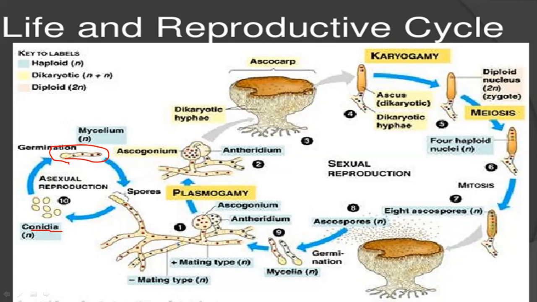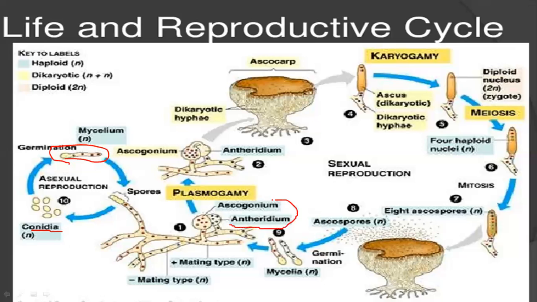So these directly develop into conidiophores, like this type of structures, and they again form conidia, and then they shed down and again form the same hyphae or mycelium. So this type of hyphae or mycelium grows again from the conidia or the spores. We don't say spores here, we say conidia. They form according to the temperature and environmental conditions.